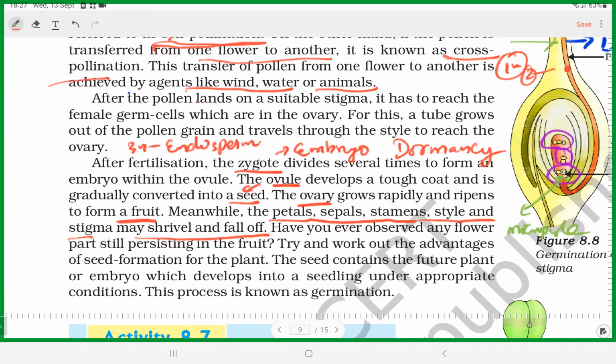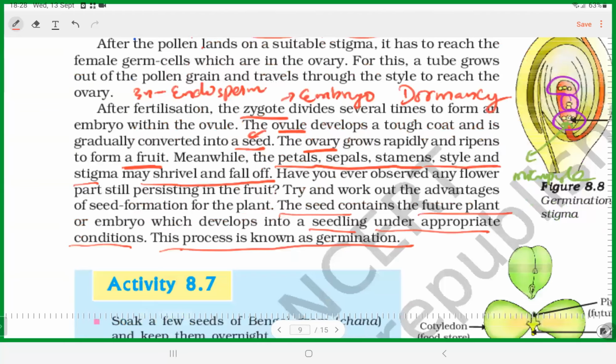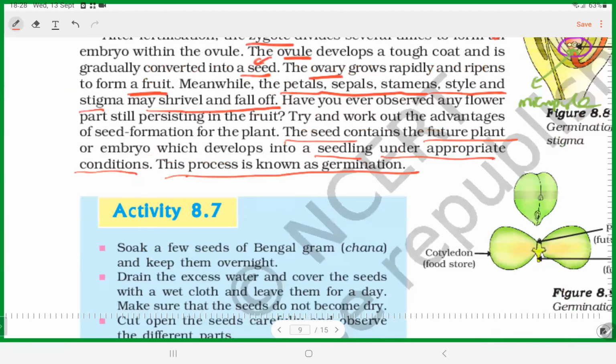Only under proper condition does it germinate to form the future plant. That process is called what? Germination. So this is about sexual reproduction in flowering plants.